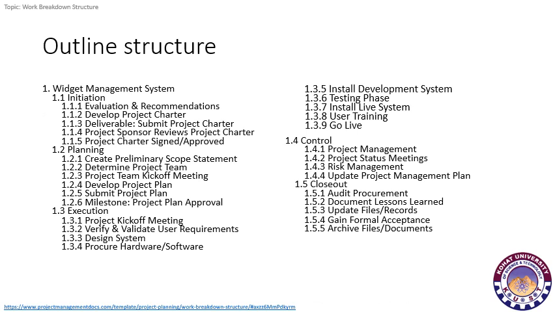The first one is the outline structure. Here we have taken the example of a widget management system. At level 1 we have the complete project scope that is defined by this widget management system. At level 1.1 we have divided it into initiation, 1.2 is planning, 1.3 is execution, 1.4 is control, and lastly 1.5 is closeout. These are the major tasks, and these major tasks are divided into further tasks at each level.